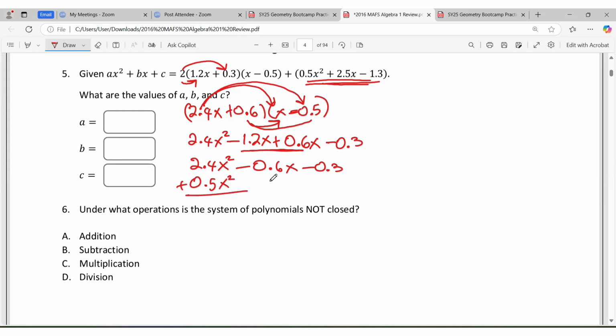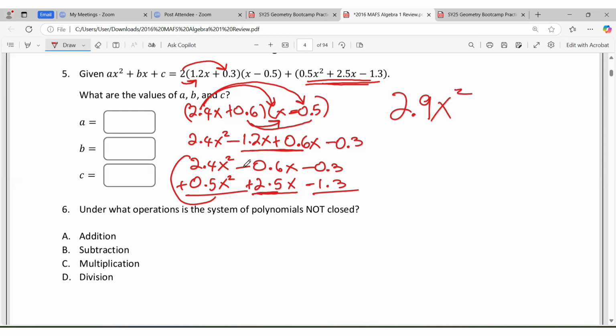We're going to be adding that. We have a positive 2.5x. We also have a negative 1.3. If you put it together, when we add these two here, we're going to have 2.9x squared. So that's that.